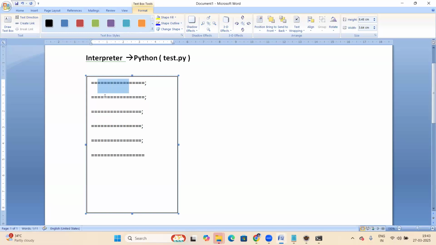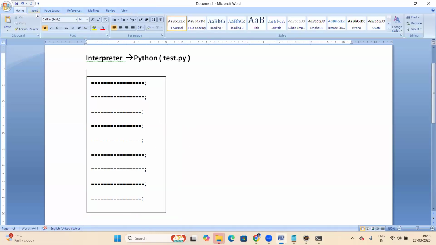So A equal 10, B equal 20, C equal to A plus B. Print C value. C equal to A minus B. Print C value. Next, C equal to A into B. Print C. But there are some statements in this script, right? How is the interpreter working here?